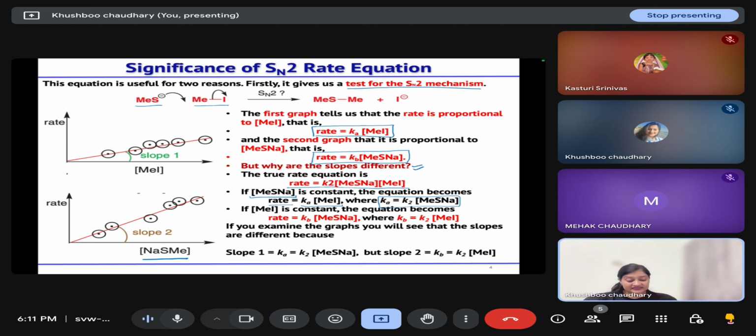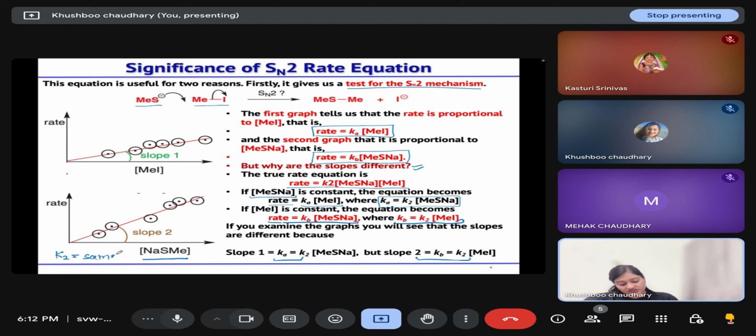And if we keep the concentration of substrate constant, then your rate comes out to be this, where Kb is this. Now, Ka and Kb are different from each other, and we can find K2 also, because we can get the slope from the graph, and the concentration at any point we know. So by knowing the concentration and the slope, we can find K2. And from both graphs, K2 comes out to be the same.